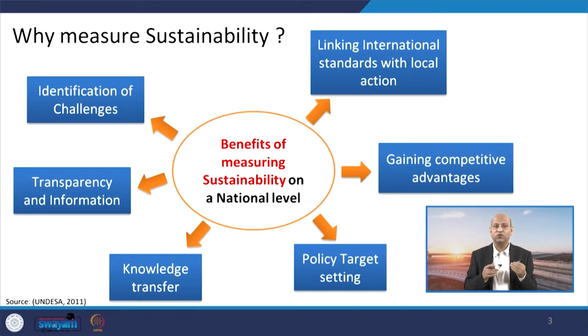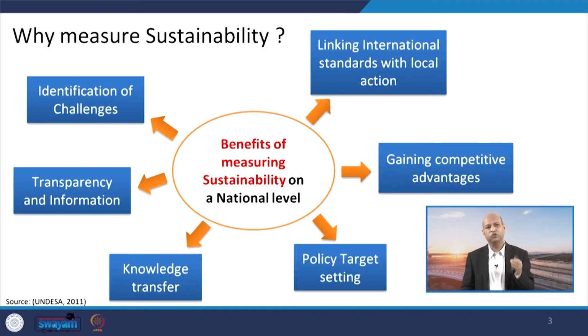Then knowledge transfer is also easy when we have some measured indices. Then transparency and information, because even if you are trying to highlight that your product or service is very good, or that we are doing very well in a particular sector, unless you have certain data to show, the transparency cannot be really authenticated.